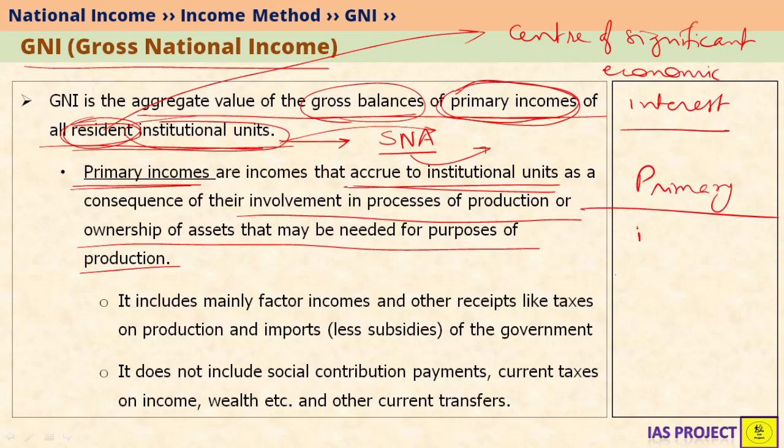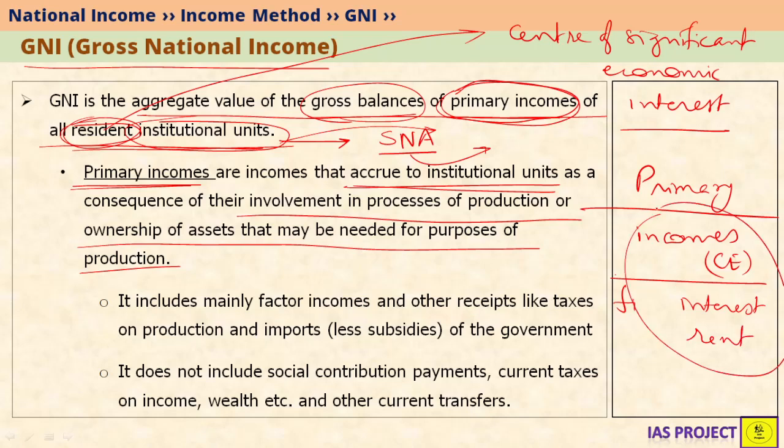Institutional units may get incomes in the form of compensation for employees. They may also hold assets like financial assets. Financial assets means simply loans and all those. They may get interest on this. They may hold physical assets, for example, land. They may get rent on this. So all these are basically called primary incomes of institutional units.